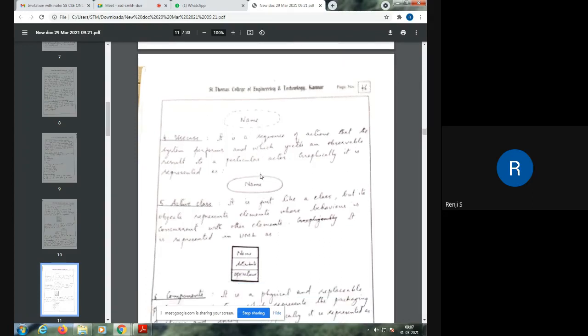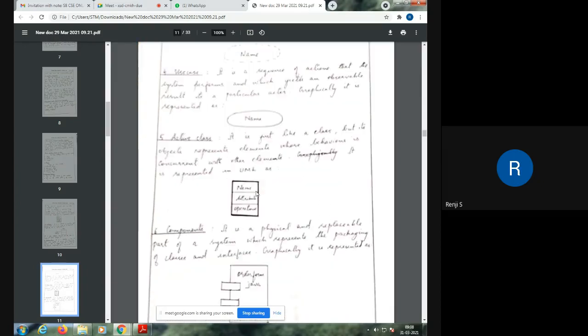Then you have use case. A use case is a sequence of actions, or you can say that it is a particular scenario of a system. The entire scenario will contain a sequence of actions, and finally, at the end of the sequence, something is returned to the end user. It can be a value, or any result that is returned to the end user. So a sequence of operations in UML is defined as a use case, and a use case is represented as a solid ellipse with the name of the use case written inside it.